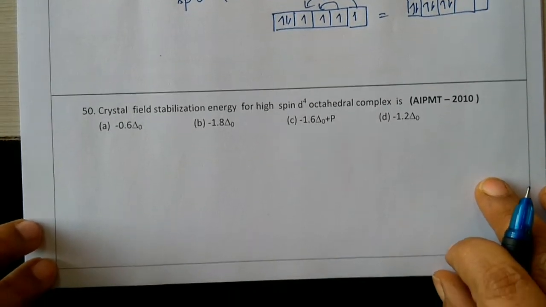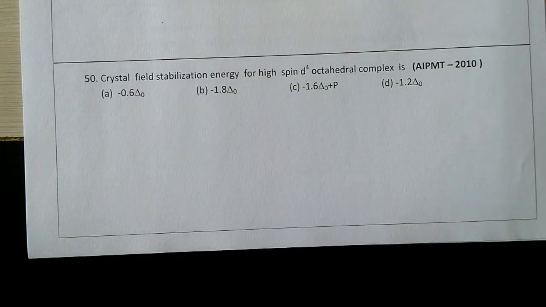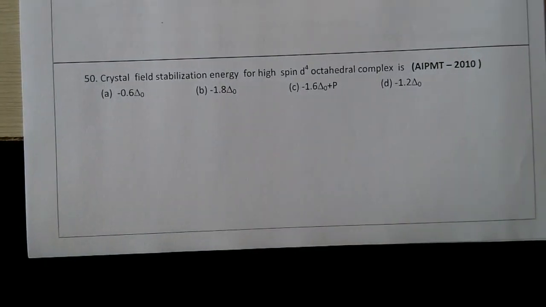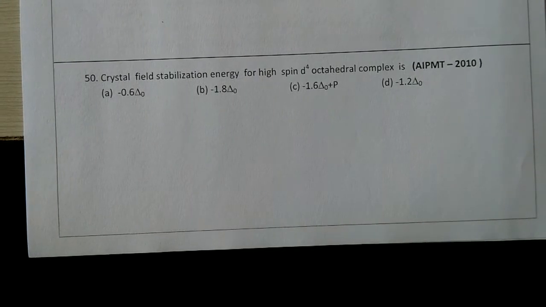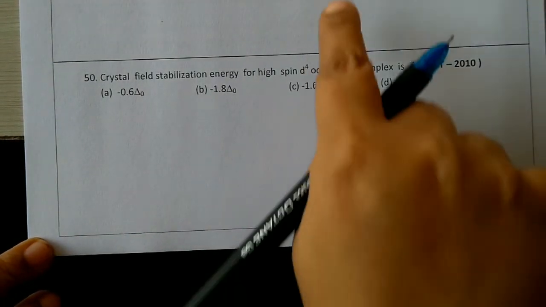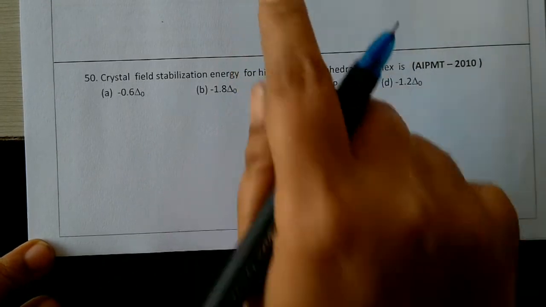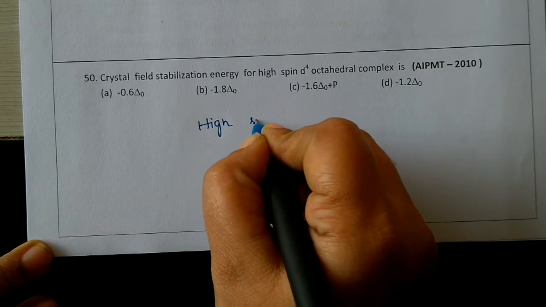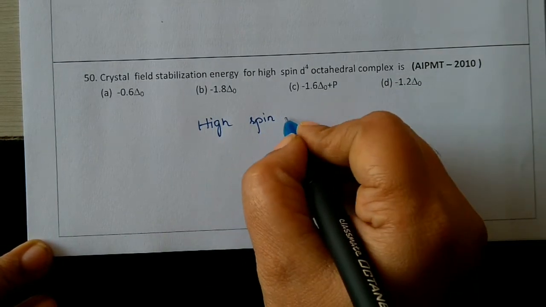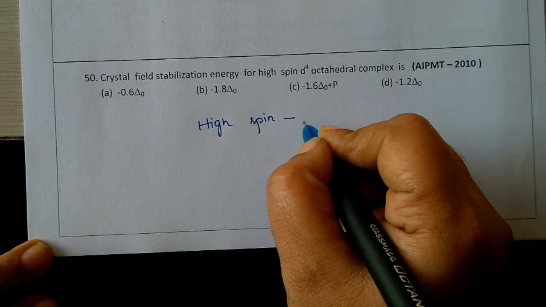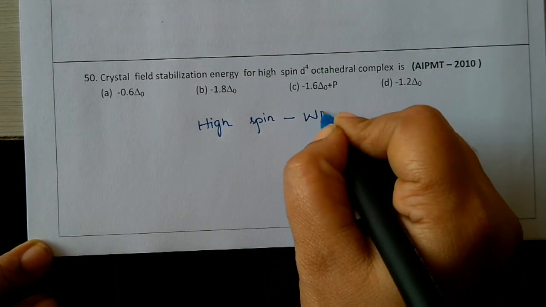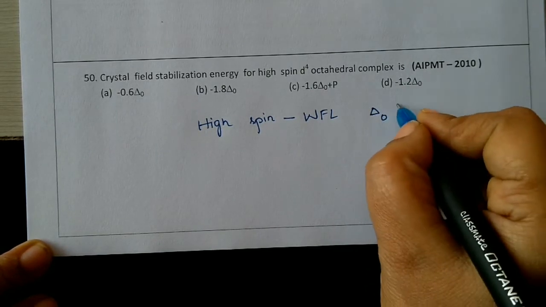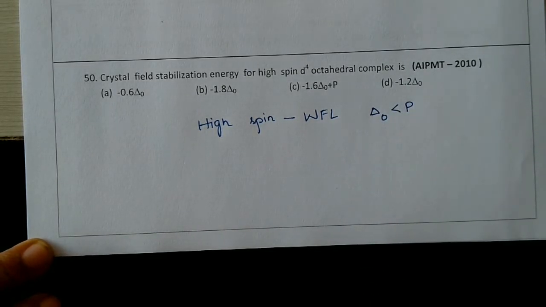Next question. The crystal field stabilization energy for a high spin d4 octahedral complex is. So we need to find out the high spin octahedral complex. High spin is for weak field. So if it is a high spin octahedral complex, then it is a weak field ligand. The condition is delta O is less than P.